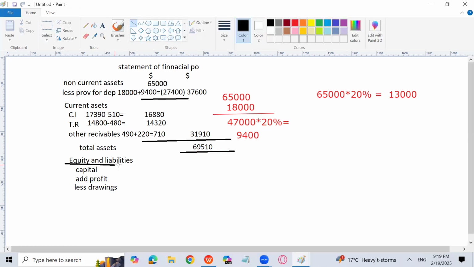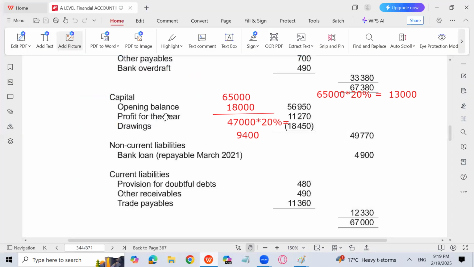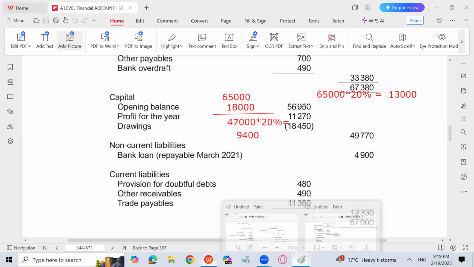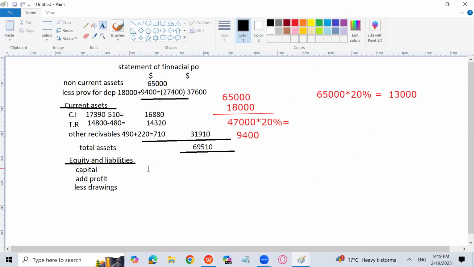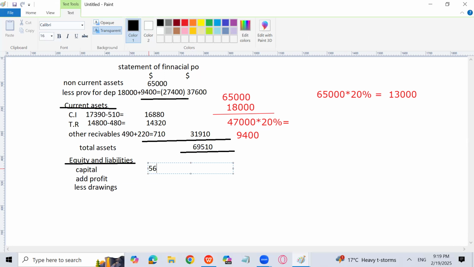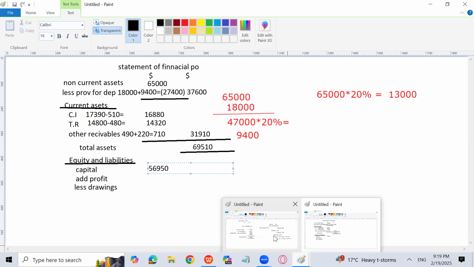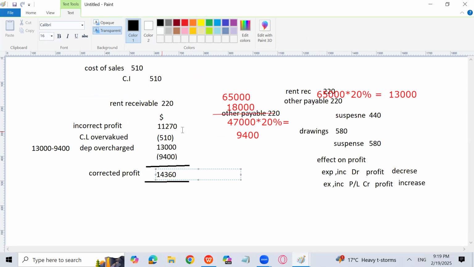If it is going to be wrong, then obviously it will not come equal. Then we can see that if there is any problem, we will try to find it out. So let's see what is the amount of capital. The opening balance of capital is 56,950. I will write here, opening balance is 56,950. Add profit. I will add profit, which is the corrected profit, not the previous one, 11,270, which was wrong.